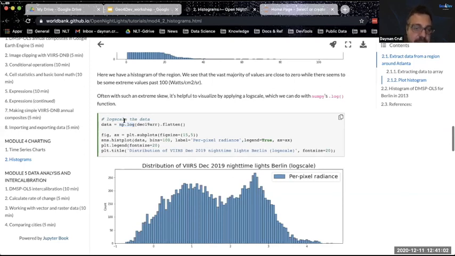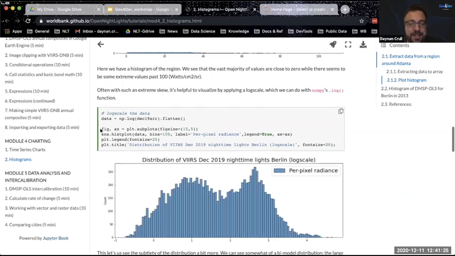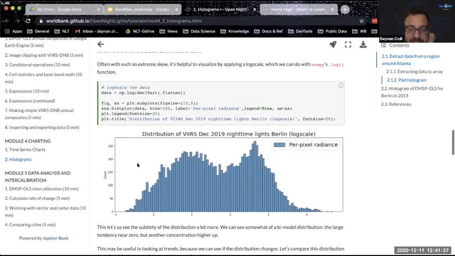When you do np.log, it's the natural log. You could also do a base 10 log or a base 2 log. If you have zero values, it'll throw an error, as you know, because you can't get the logarithm of zero. It's undefined. But if you do log1p, you're basically... I don't get into it, I've got to stop myself. Basically, you can get the log scale so you can display things.